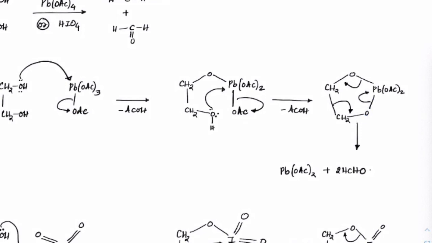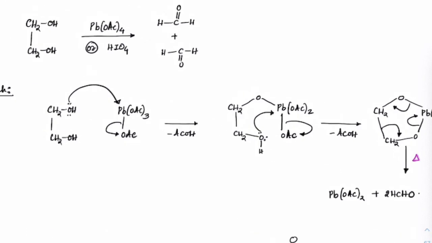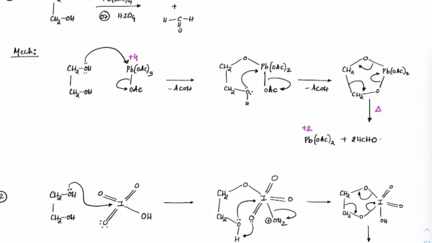Okay. And normally this is carried out above room temperature, and that is sufficient for the bond breaking to happen here. So this cyclic ester will break the bonds, and see how the bond is breaking. First the carbon-carbon bond, see here the bond is breaking and giving away electrons to lead. The bond here is breaking, making it a double bond. So on both sides there is a double bond to O forming here, and Pb(OAc)2. So if you check the oxidation state, we started off with +4 oxidation state and lead got reduced to +2 oxidation state. The carbon-carbon bond broke and it became HCHO.